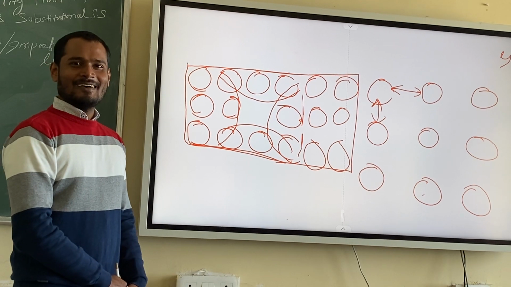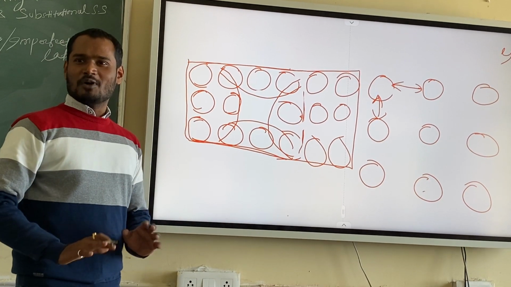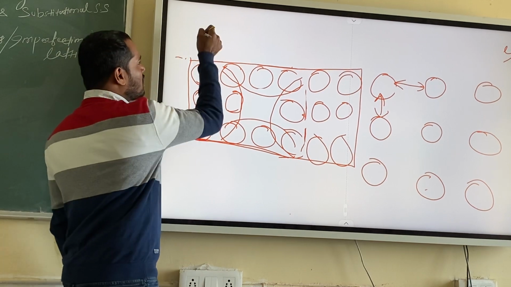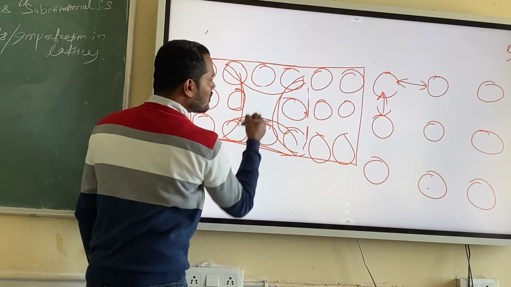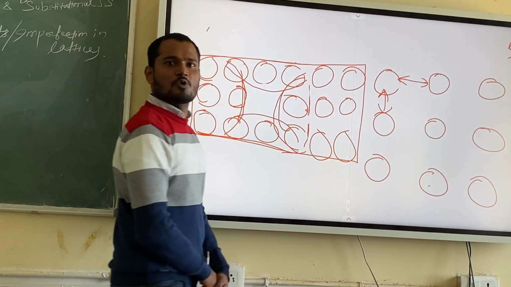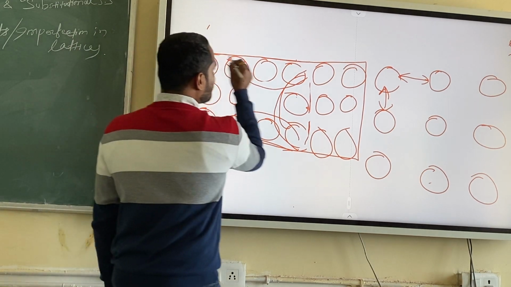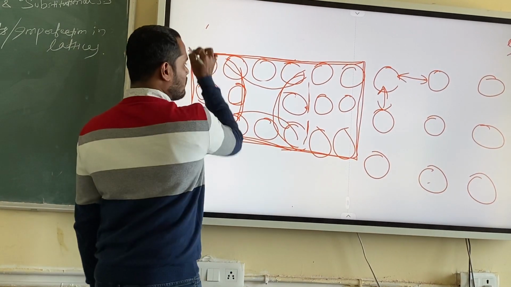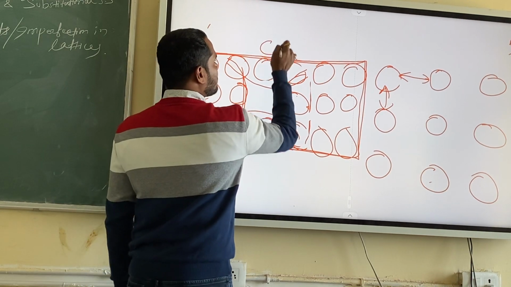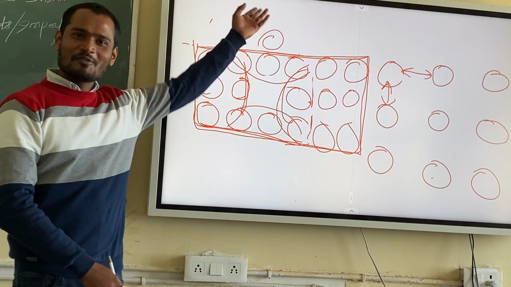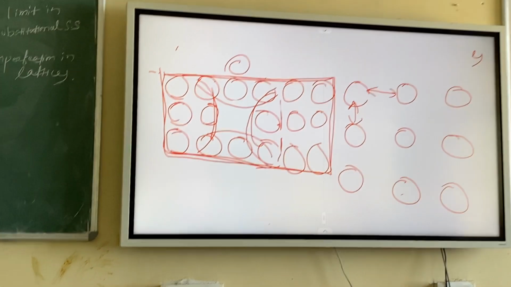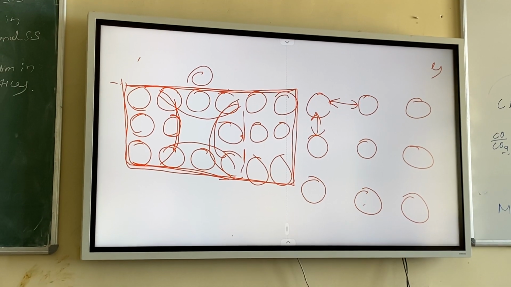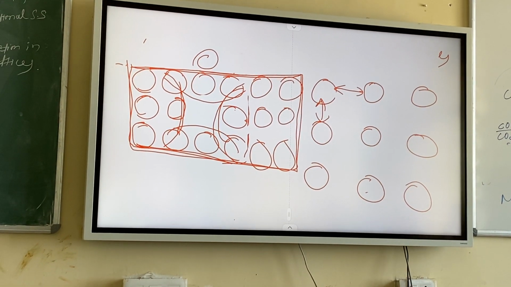Just have a look. You can have a very big size crystal. You understand my point? You can have atoms also here. Randomly a vacancy is found. So this may come close, but what happens to these atoms? They will not come close to a large extent. So your initial volume was this much, for example, and this atom will go and sit over here. Volume will increase. So if an atom is moving to the surface, the volume will increase. But if atoms move to the grain boundary, the volume will not increase. Grain boundary is inside the material, not the surface.